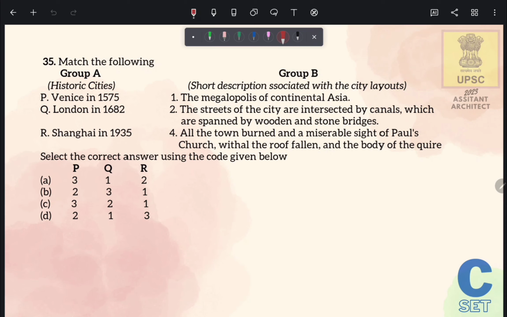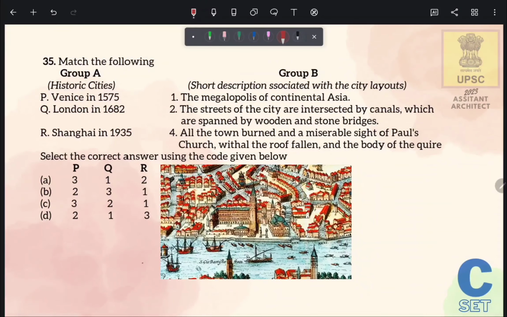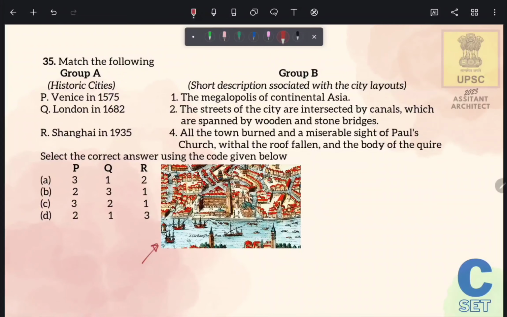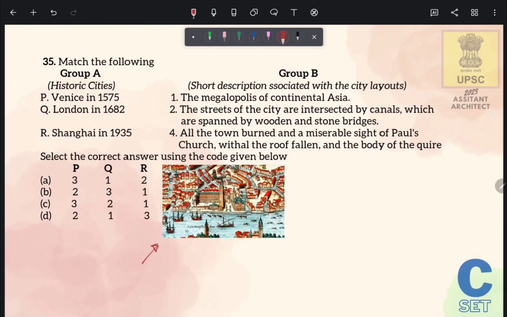Statement P is Venice in 1575. So friends, Venice city is situated on the bank of Po and Piave river, and in 1575 it has lots of canals and bridges made of wood. So this is the image of Venice city in 1575. You can see lots of intersecting canals. Layout of Venice city was the streets of the city are intersected by canals which are spanned by wooden and